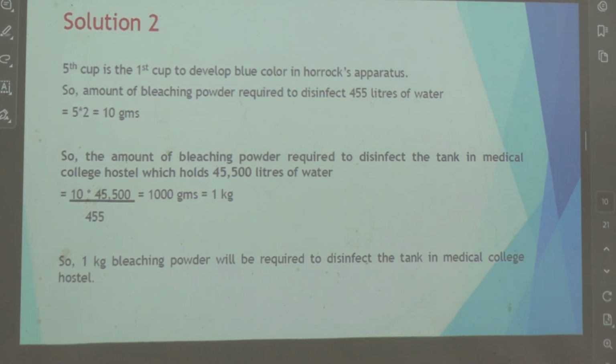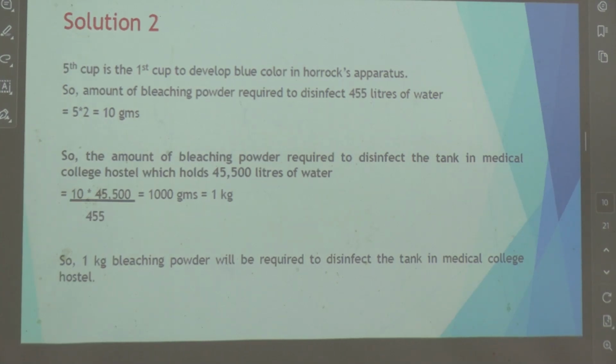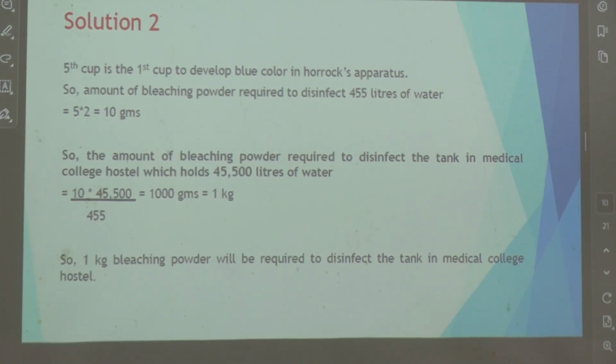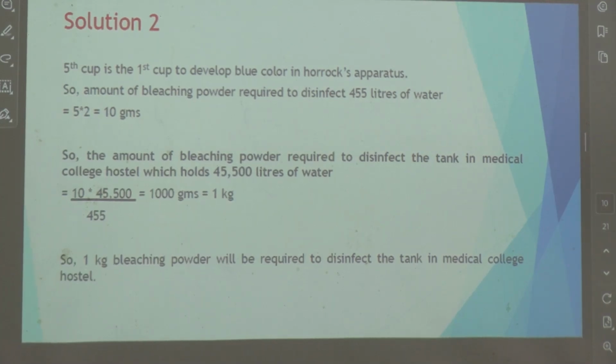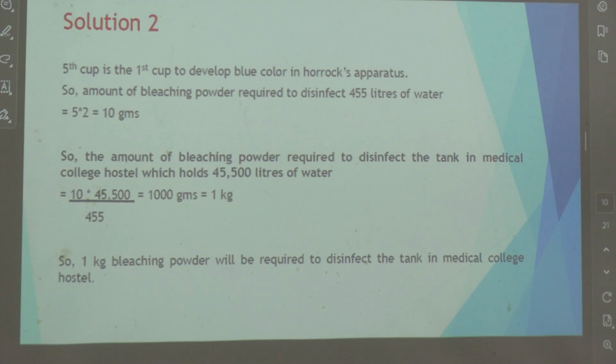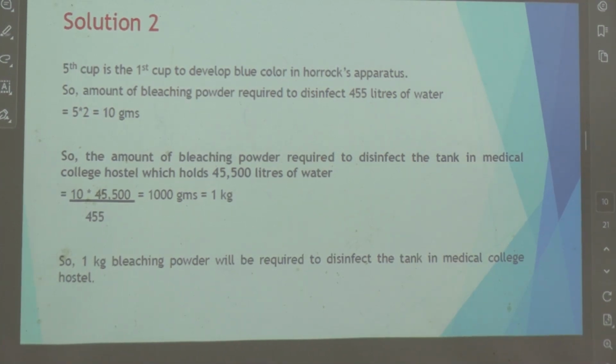Suppose the third cup becomes blue first. So how many grams are required for disinfecting 455 liters? 3 into 2, 6 grams is required for 455 liters. If it is the fourth cup, 4 into 2, 8 grams. Is it clear? So the serial number of the cup into 2 is the amount required to disinfect 455 liters of water.